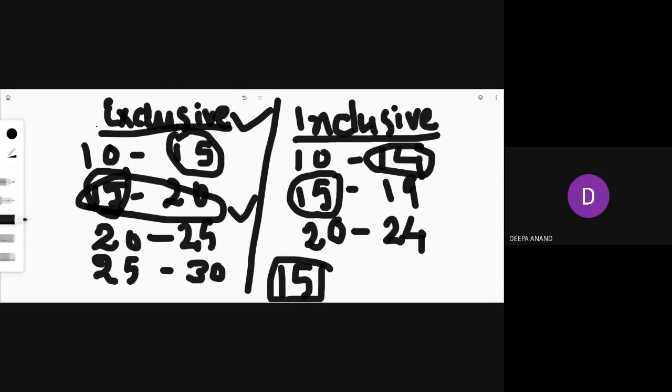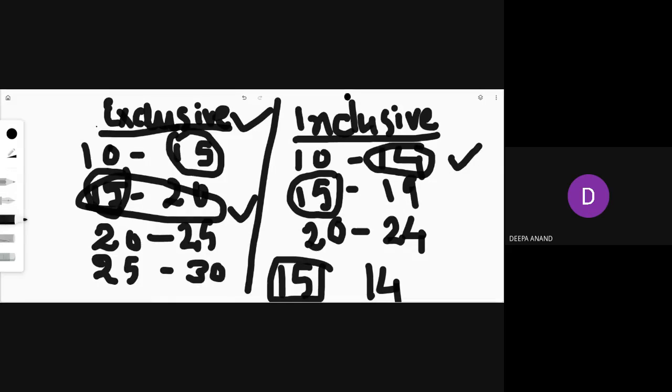So take another example. The same here, inclusive series. In the case of inclusive series, take an example of 14. It will be included here itself, because this inclusive series says that the upper limit is also included in the class, that is 10 to 14.